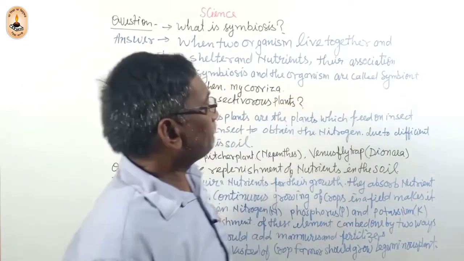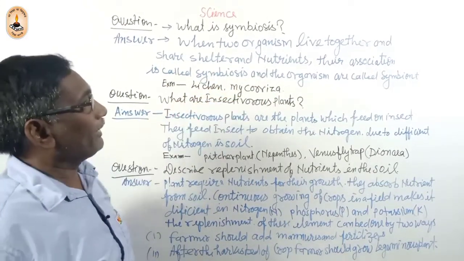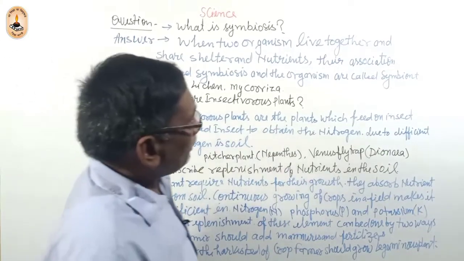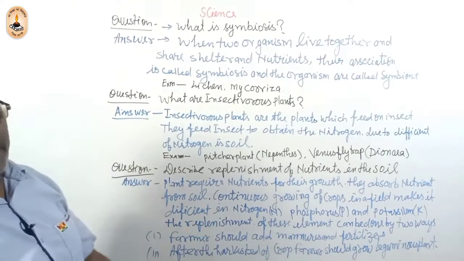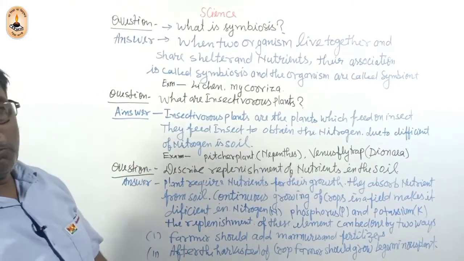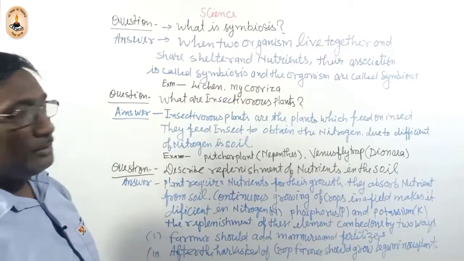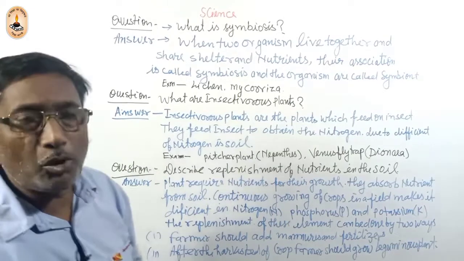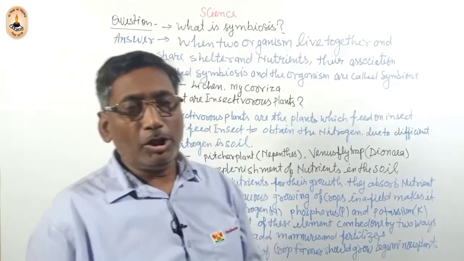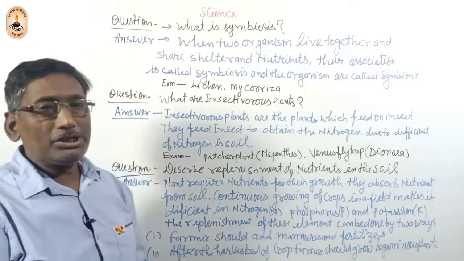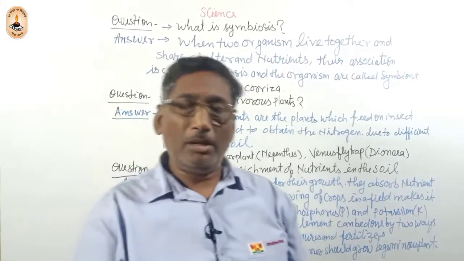Their association is called symbiosis, and the organisms are called symbiont. When two organisms live together to share shelter and nutrients, this type of association of two organisms is called symbiosis, or you can also say symbiosis life.